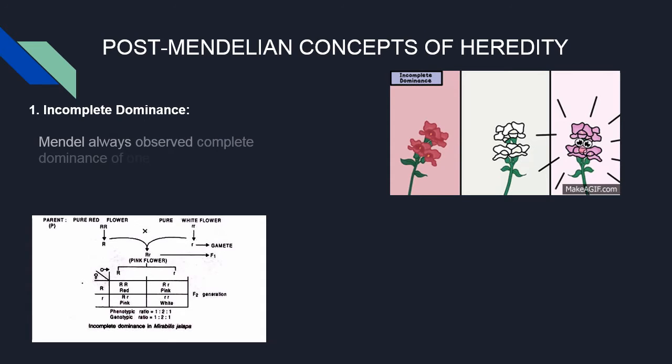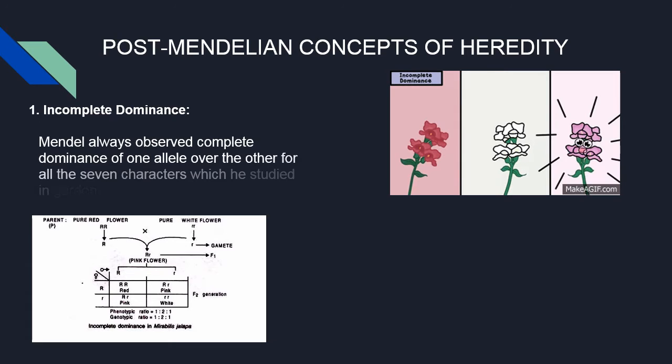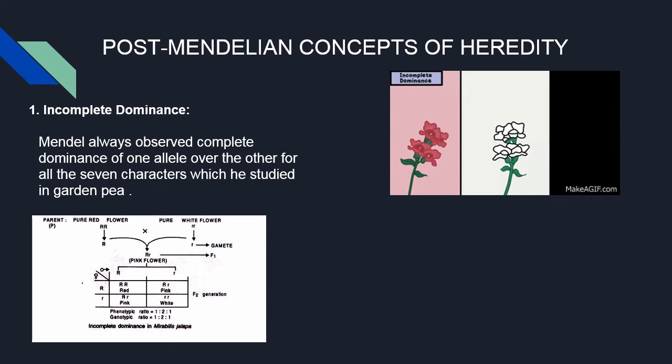Mendel always observed complete dominance of one allele over the other for all the 7 characters which he studied in garden pea. For example, in the four o'clock plant Mirabilis jalapa, there are 2 types of flowers, red and white.